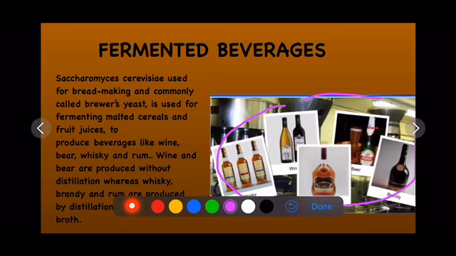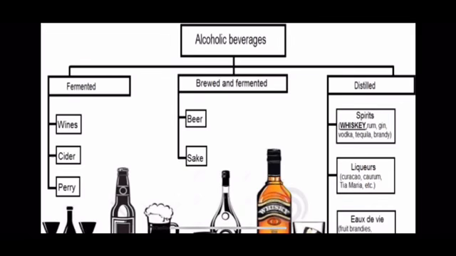So it can come in your examination, so you have to note it as important in your NCERT book, right? Now here in this diagram also, the different types of alcoholic beverages are there. Fermented wine, cider, perry, they are fermented, and distilled you will get whiskey, rum, gin, vodka, all these are the distilled drinks, right?